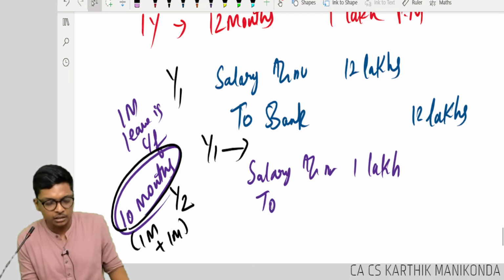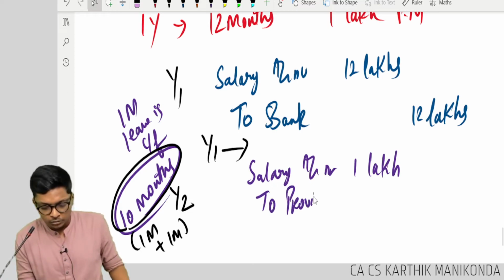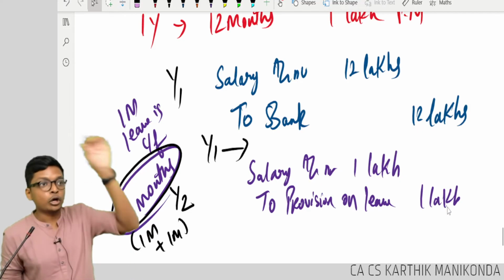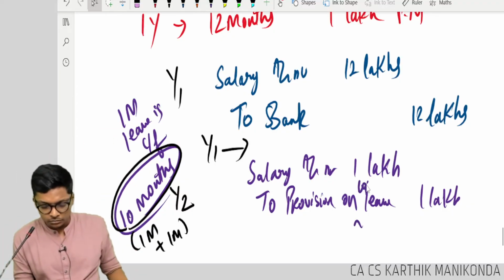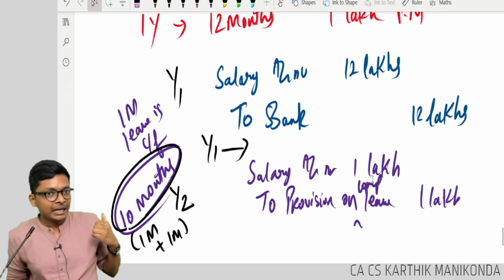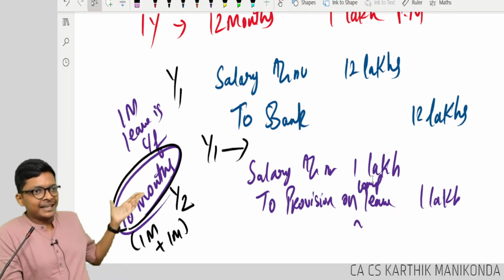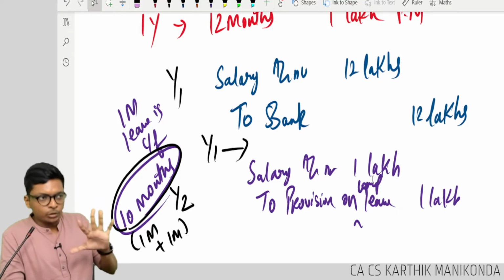So I will create a provision on compensated leave. Are you following, guys? No, I am not paying him 13 lakhs. Where am I paying? We will come to that next year. Yes, I will account 13 lakhs only.